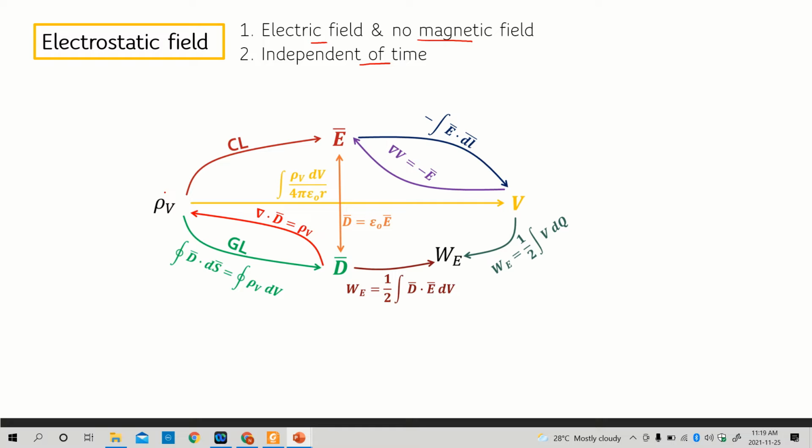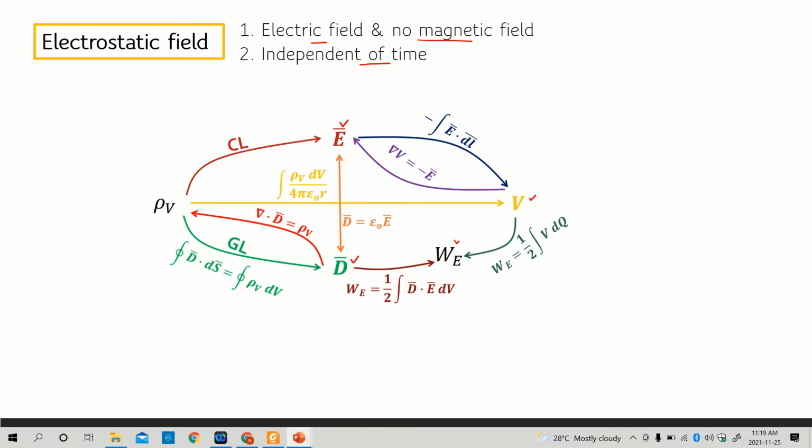From this stationary charge, we can find E, which is electric field intensity. We can find electric flux density. We can find and measure the potential, and we can also define the work in a system.